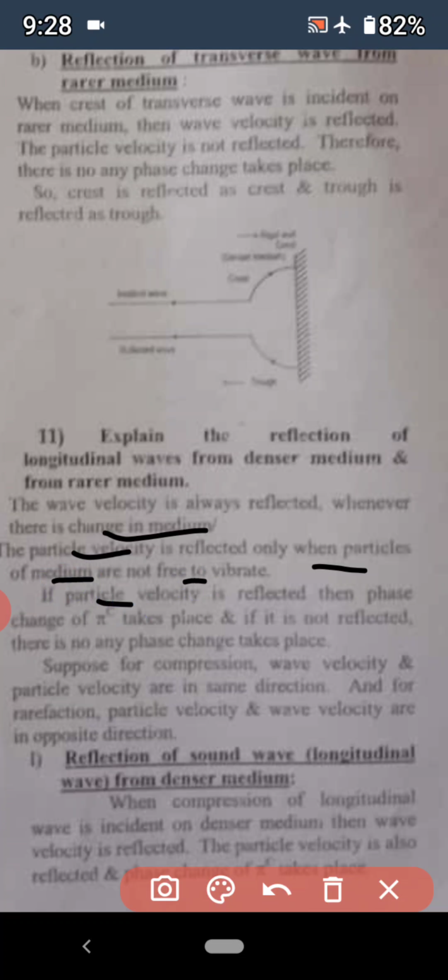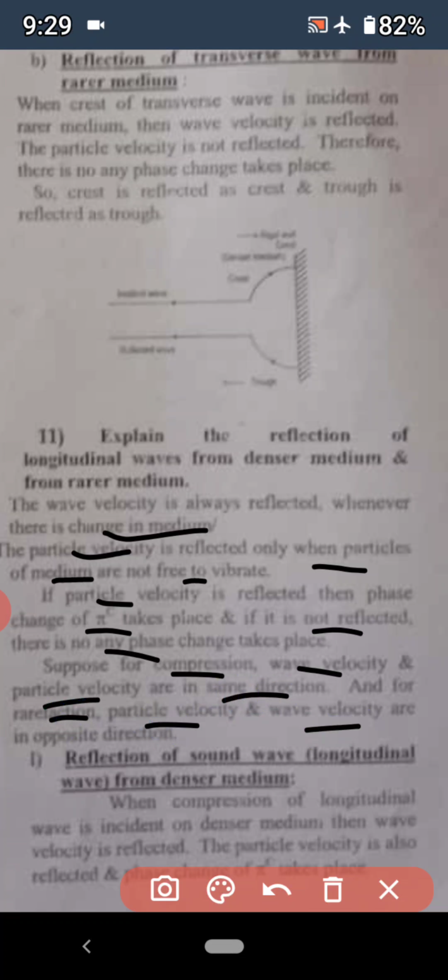If particle velocity is reflected, then a phase change of pi radian takes place, and if it is not reflected, then there is no change in phase. And one more thing: for compression, wave velocity and particle velocity are in the same direction, and for rarefaction, particle velocity and wave velocity are in opposite directions, which we have just considered.